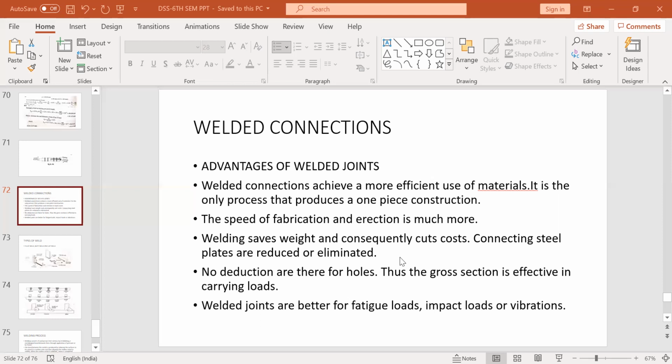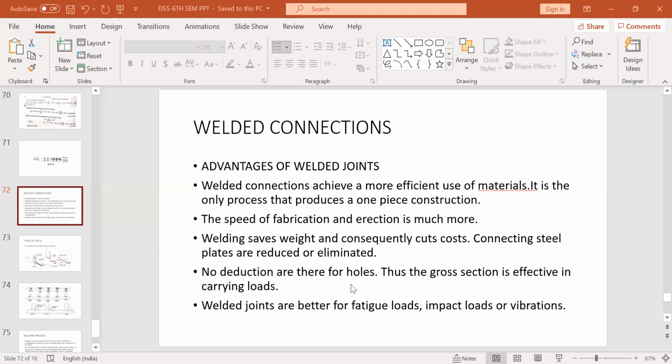Plates and bolts essentially weigh more. So apart from the main members, you need extra additional plates and bolts. This will increase the weight. But in steel structure, your economy is related to weight. The heavier the structure, the more it costs. So welding is economical as compared to bolted structures.